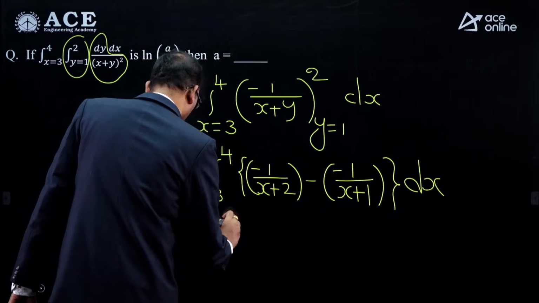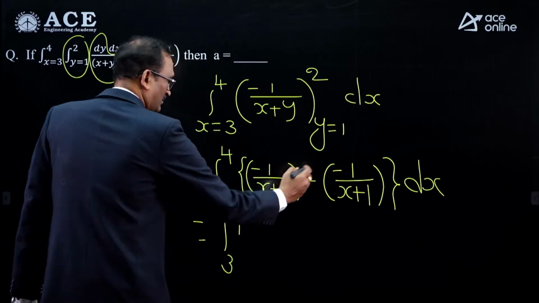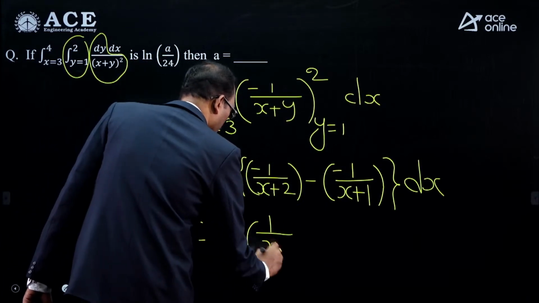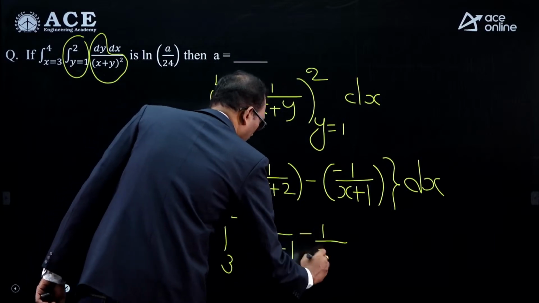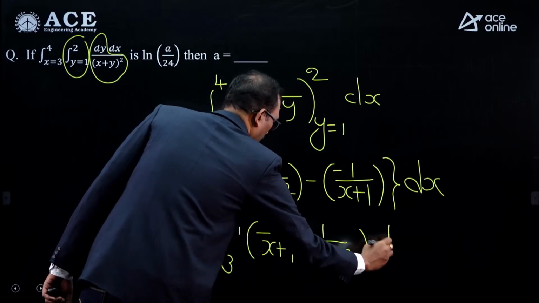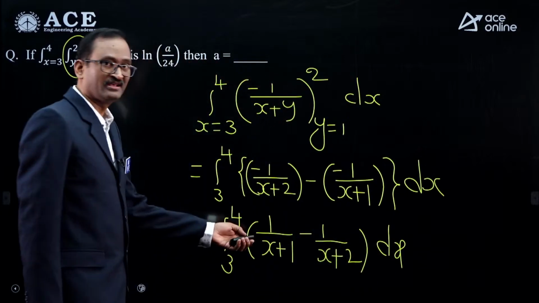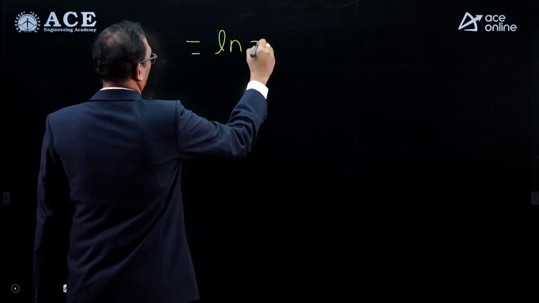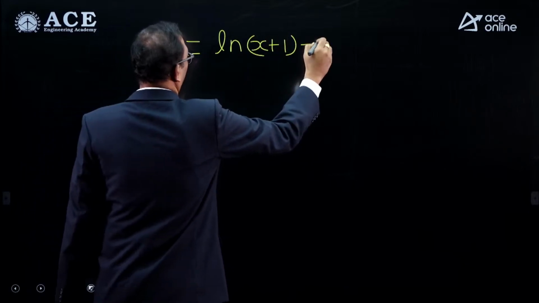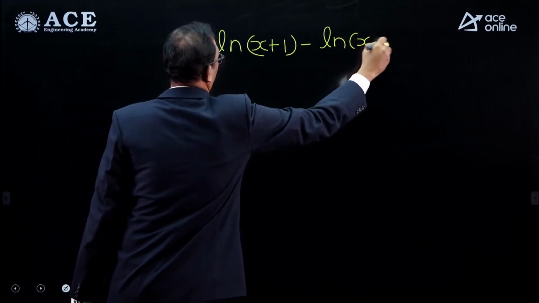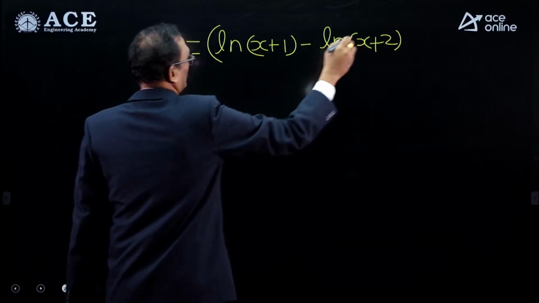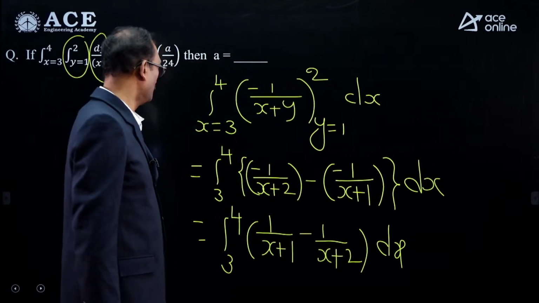This is equal to integral 3 to 4 of minus 1 by x plus 1 minus 1 by x plus 2 dx. Integral of 1 by x plus 1 is ln (x plus 1), integral of 1 by x plus 2 is ln (x plus 2), between the limits 3 to 4.